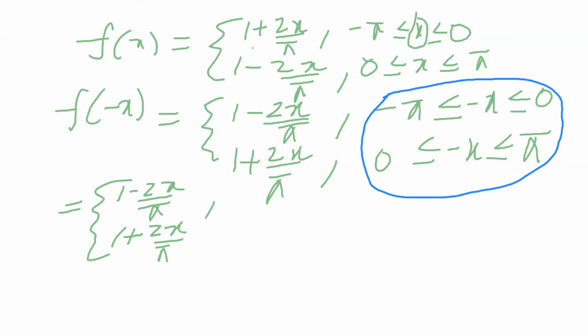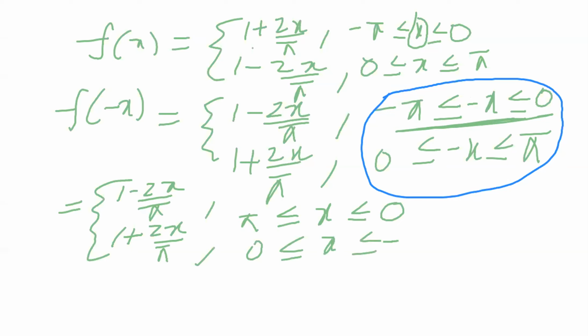The first range, multiplying by minus throughout: minus pi times minus gives pi, less than or equal to minus into minus gives plus x, less than or equal to minus 0. Either minus or plus 0, both are the same. And the second: 0 less than or equal to minus into minus plus x less than or equal to minus pi. So this is the second stage.